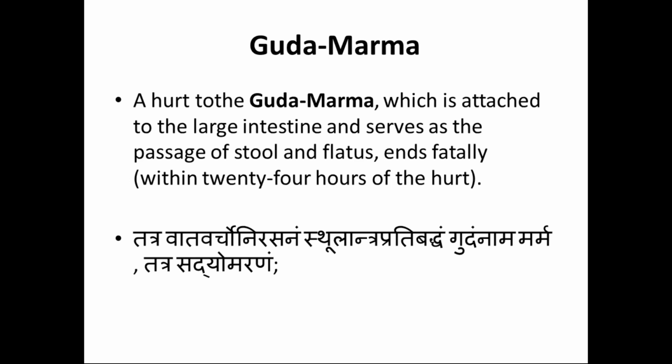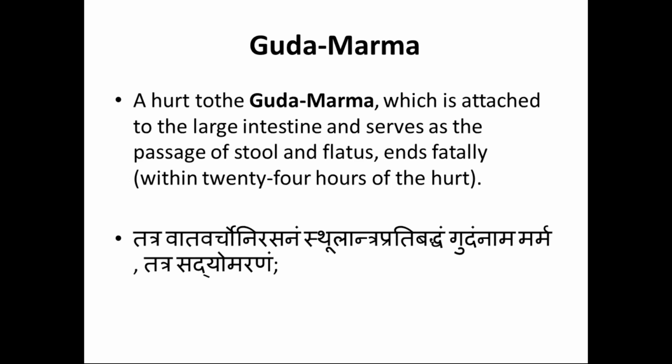The marma present in the pelvic cavity? Basti marma. Basti is considered the urinary bladder. Next, the marma present at the level of the proper abdomen? Nabhi marma. Now we are discussing only three marmas: nabhi, basti, and guda marma.